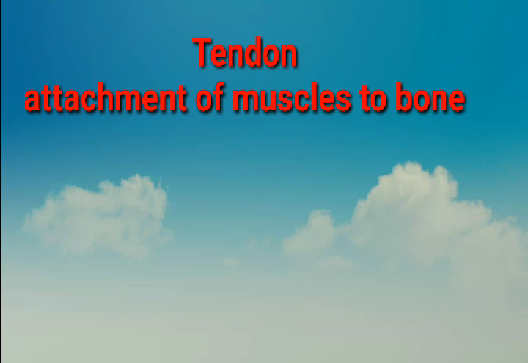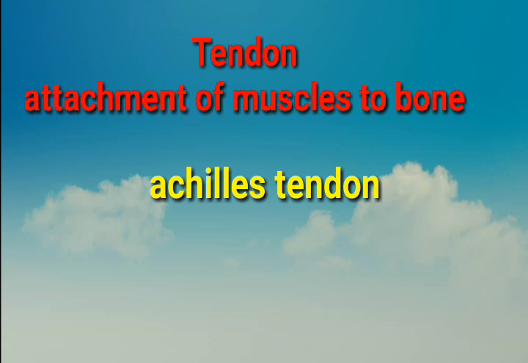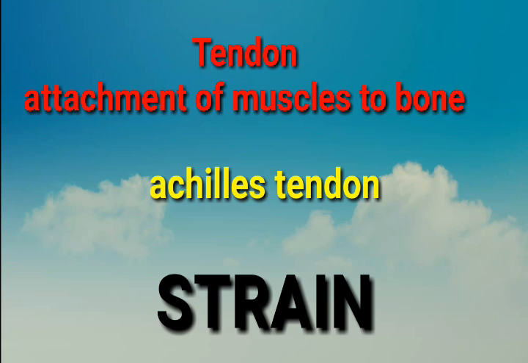Achilles tendon is the strongest tendon in the body. An excessive stretching of a muscle, fascia, or tendon is called strain. So, ligament connects bone to bone and tendon connects muscle to bone. Injury to the ligament is sprain and injury to the tendon is strain.